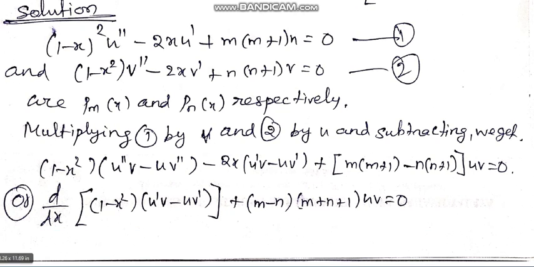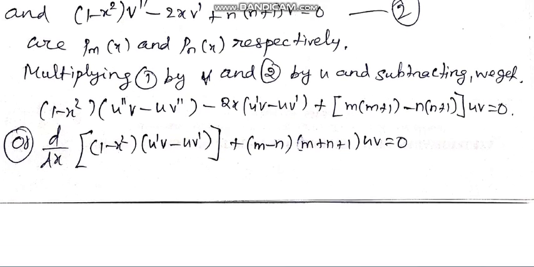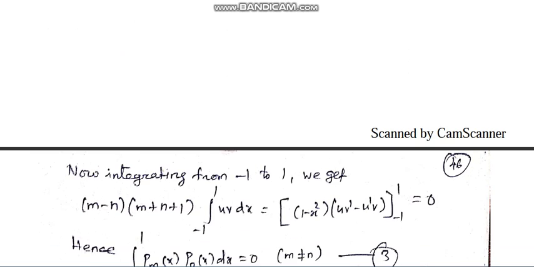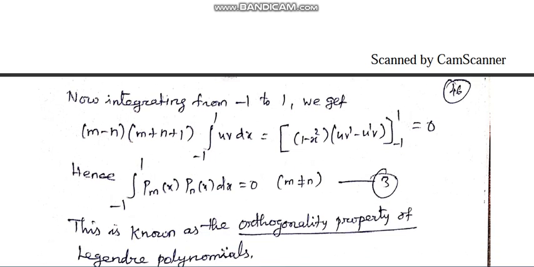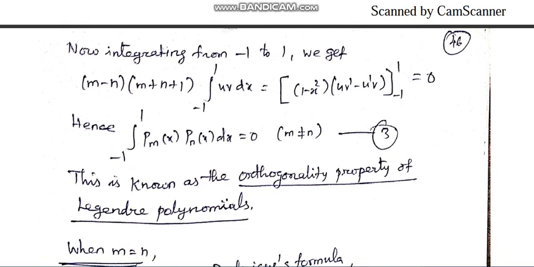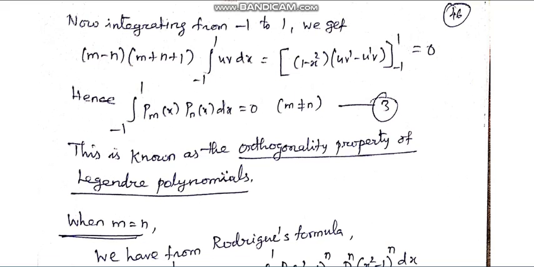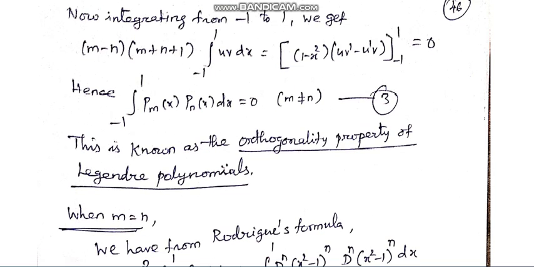So this equation can be written like this, d by dx of, okay. And now integrating those equations with the limit minus 1 to plus 1, we get m minus n, m plus n plus 1, integral minus 1 to plus 1 u v dx.